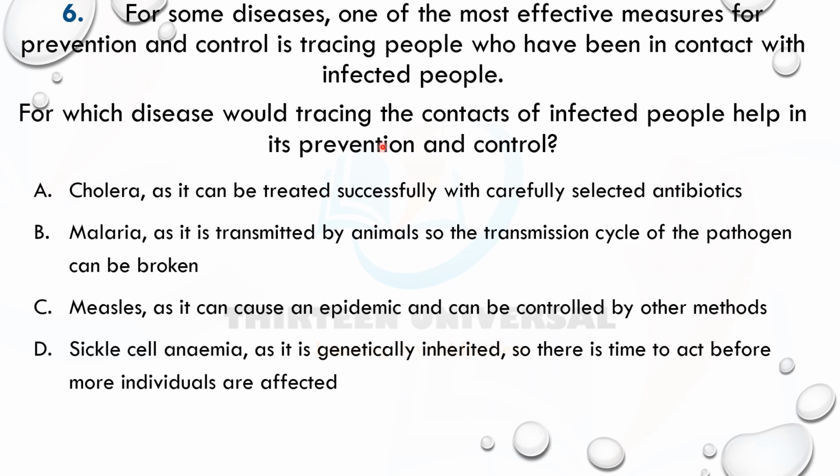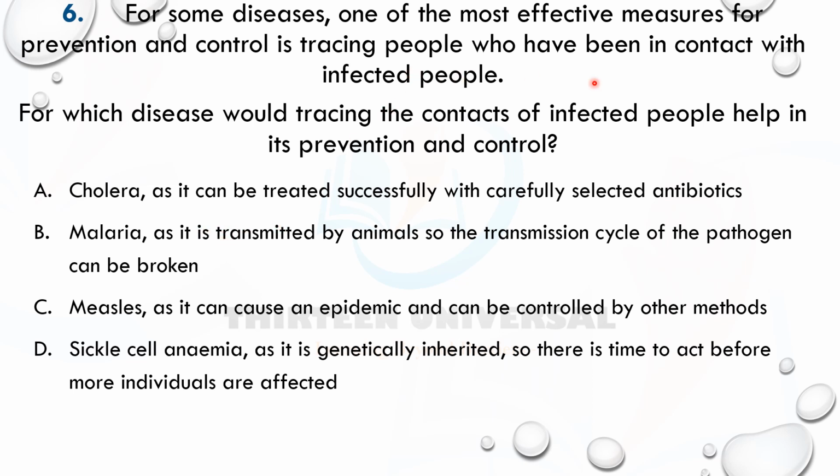What do you think is the answer, guys? Let's think. Now it says cholera, as it can be treated successfully with carefully selected antibiotics. This is not a reason for contact tracing. Because if it can be treated with antibiotics, why do we have to check people around who have come in contact with an infected person? Malaria, as it is transmitted by animals, so the transmission cycle of the pathogen can be broken. Yeah, we can break it without doing contact tracing, just by killing the mosquitoes. And if it's mosquitoes, this is not why I would.